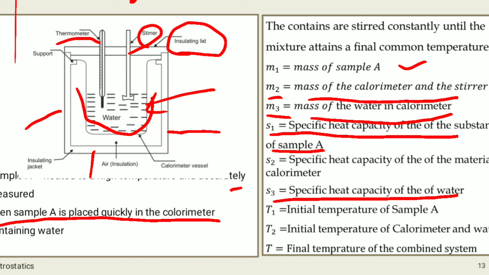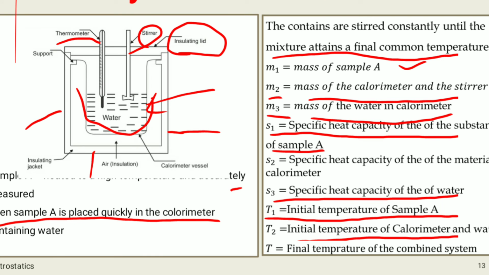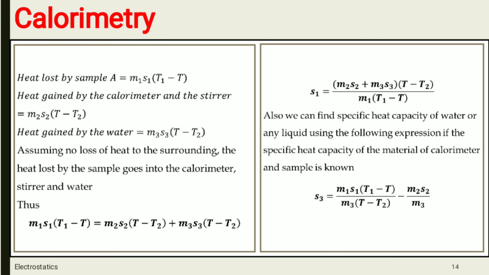The next thing we are going to consider is temperature. T1 is the initial temperature of sample A, T2 is the initial temperature of the calorimeter along with water, and T is the final temperature of the system. That is, when sample A is placed quickly in the calorimeter and you stir continuously, the thermometer will show some final common temperature, and that temperature is T.